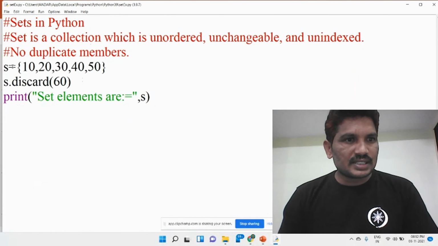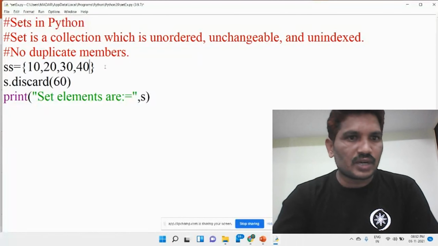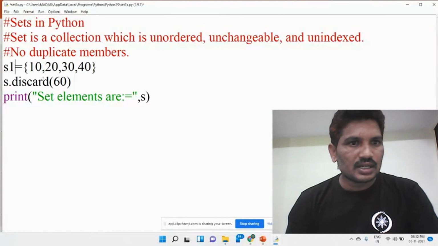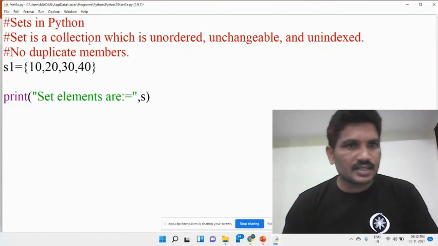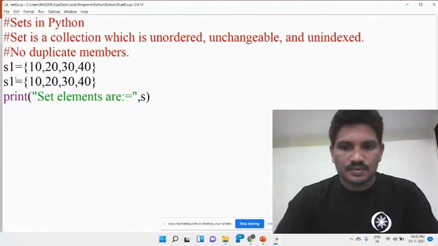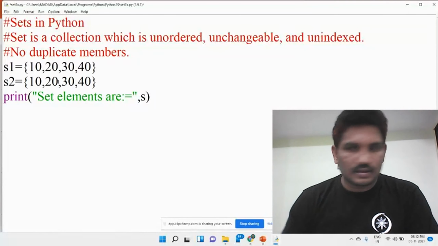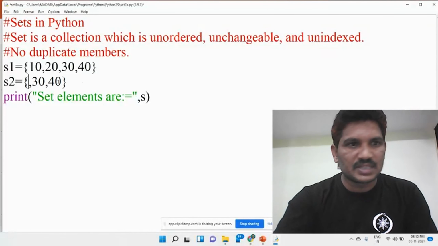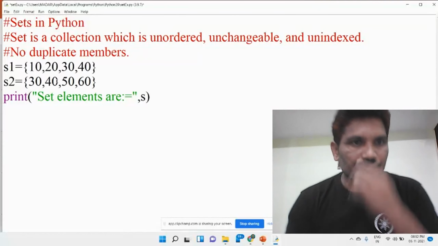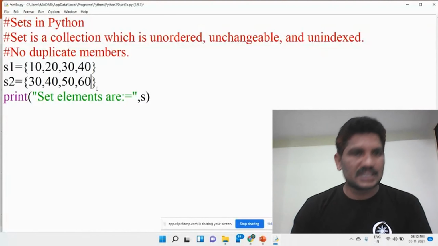Then I would like to declare this, called S1. I have 10, 20, 30, 40. Then I would like to declare another set over here, S2, set 2. Then I would like to remove these elements from set 2, so it is 30, 40, 50, 60.